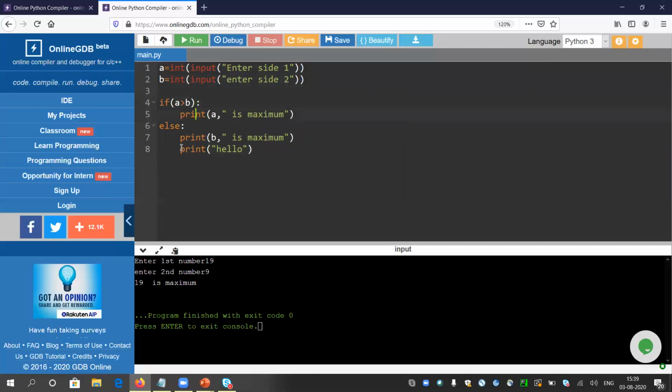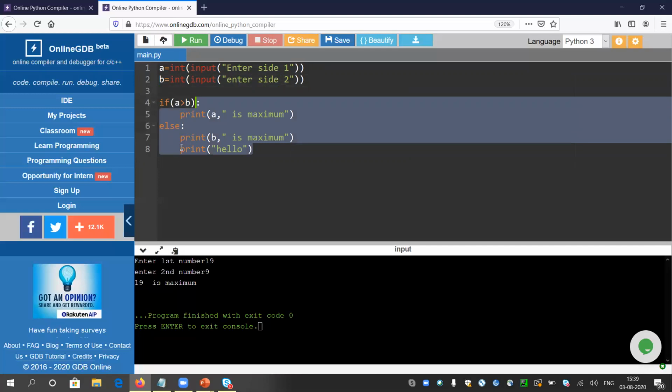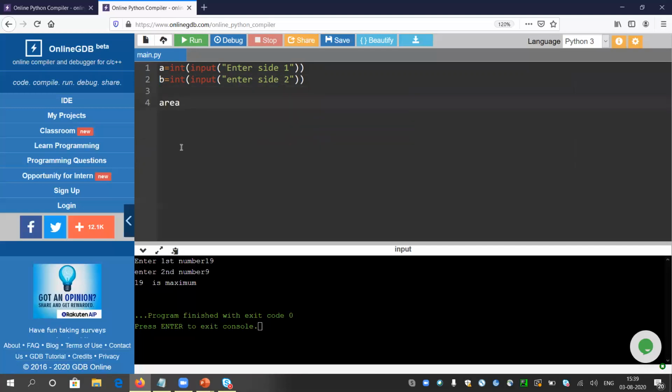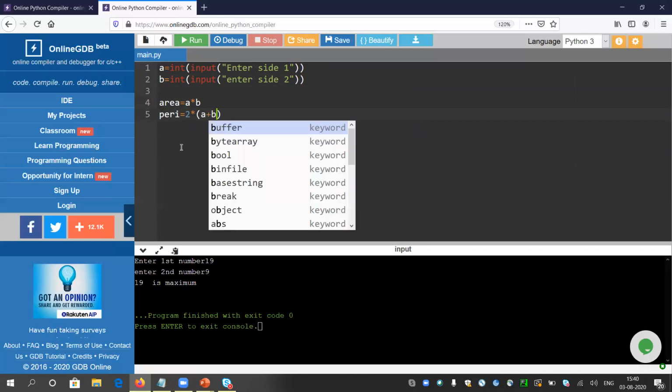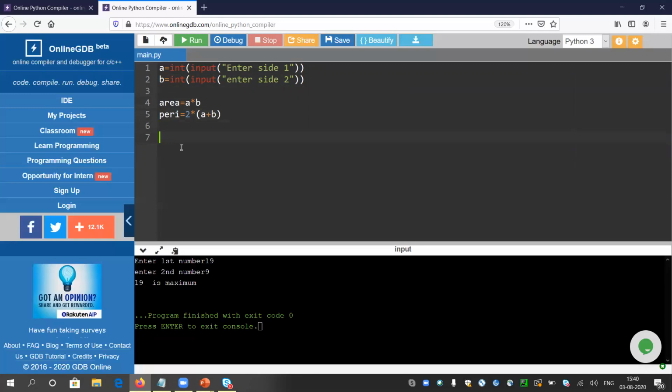Okay, fine. So I have to calculate area and perimeter. So I can give area equals A into B. I think all of you know the rules to calculate area and perimeter of a rectangle, because I think you are better than me, at least in case of mathematics. So area and perimeter, I have calculated both.